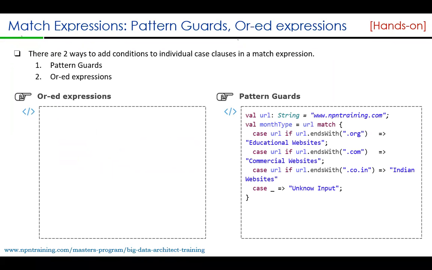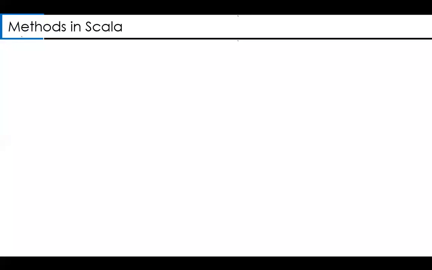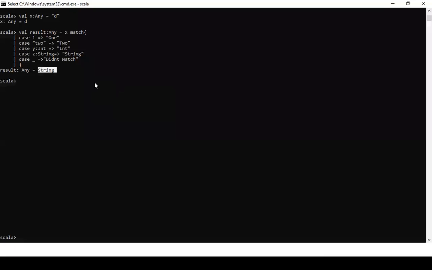So same thing as I explained, you can use pattern guards and you can also use OR expressions. Now let's look into the last topic, methods in Scala. And then we will try to wind it up. So please look at this now. How do you declare a method in Scala?